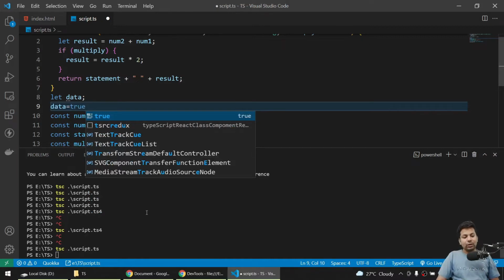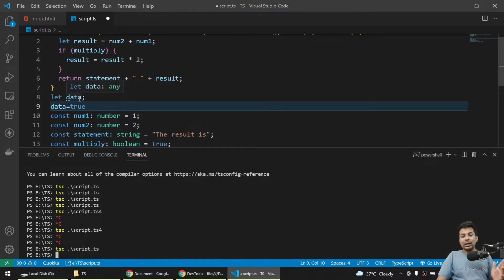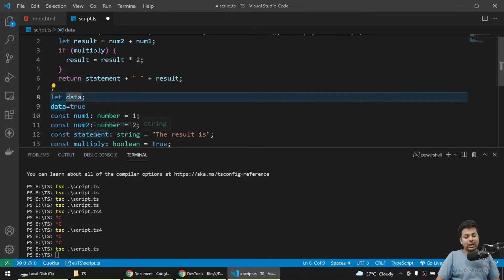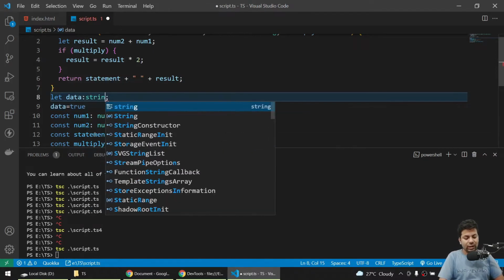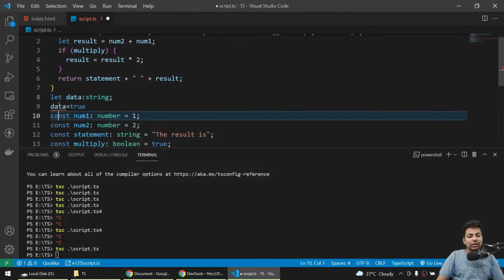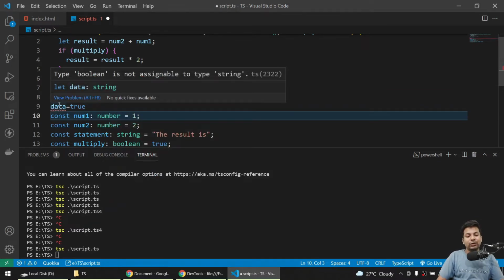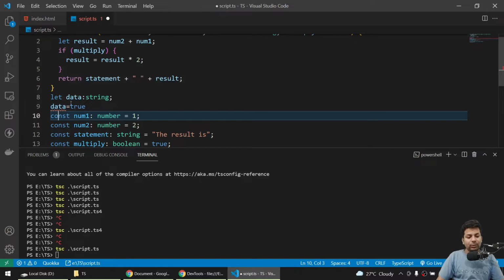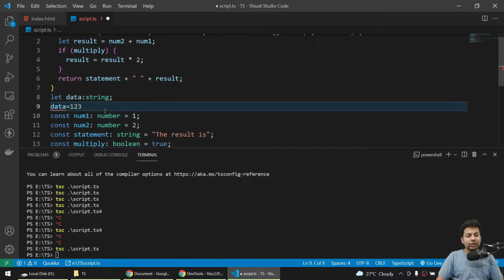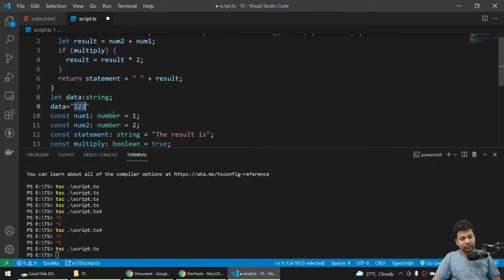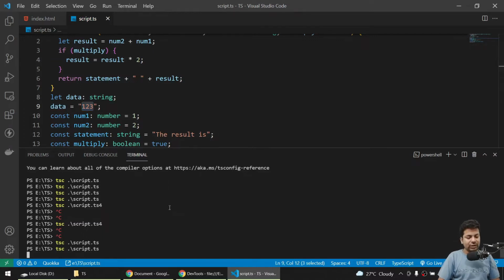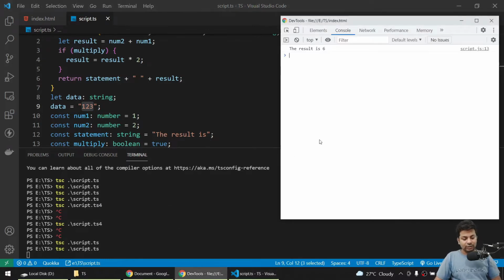Why? Because you have told data to be any, so you can just tell here I will only accept string, not any other data. I can see it's showing error. You have told string but you are using boolean. If I say 1 2 3, again the error, but as soon as I say string, the errors are gone. If I save it, everything's fine. Now if I just run it, see, there are currently not any errors.